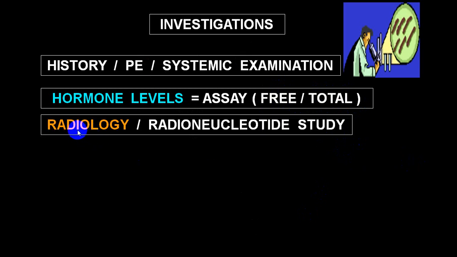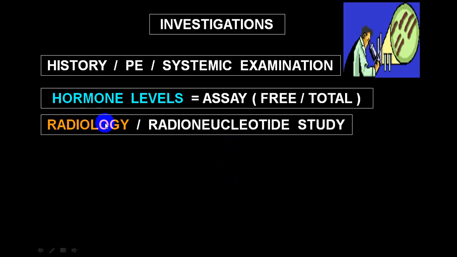You do a radiological study or radionucleotide study to identify the size of the organ, enlargement, hyperplasia, adenoma, adenocarcinoma, etc. You can identify by doing radiological studies.